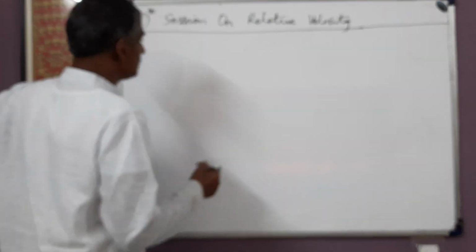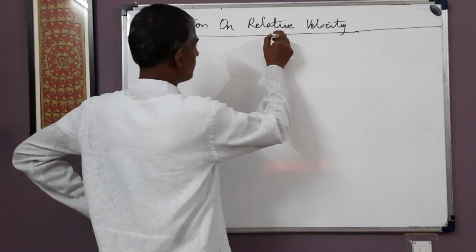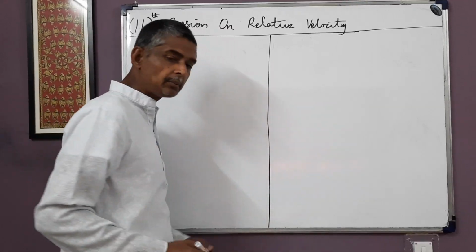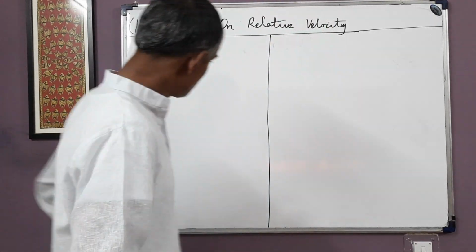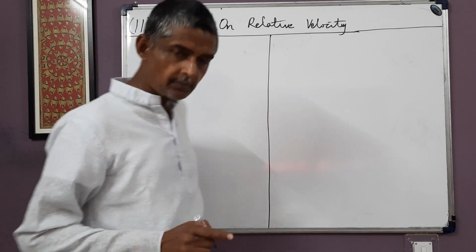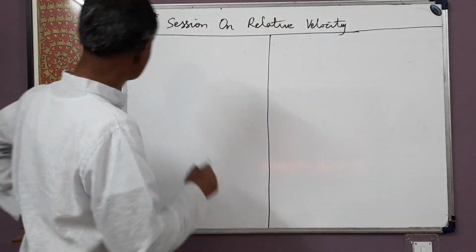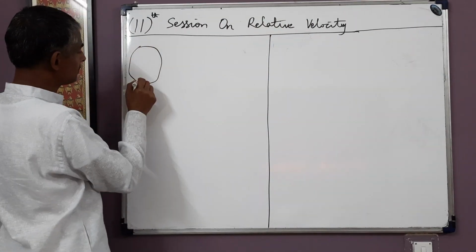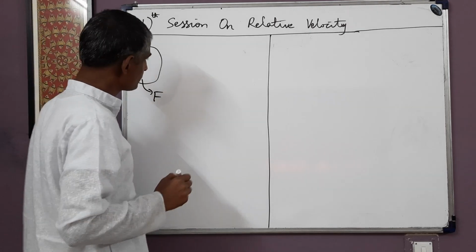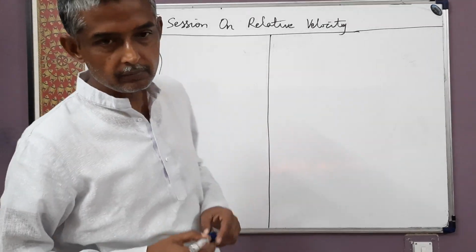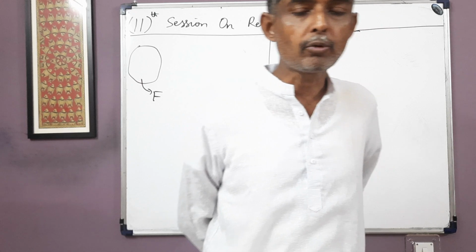Okay, first of all, we just formally define the concept of displacement. First, let us take the case of a single frame. So suppose this is the frame F. This is the frame of observation from where we are observing a moving point.